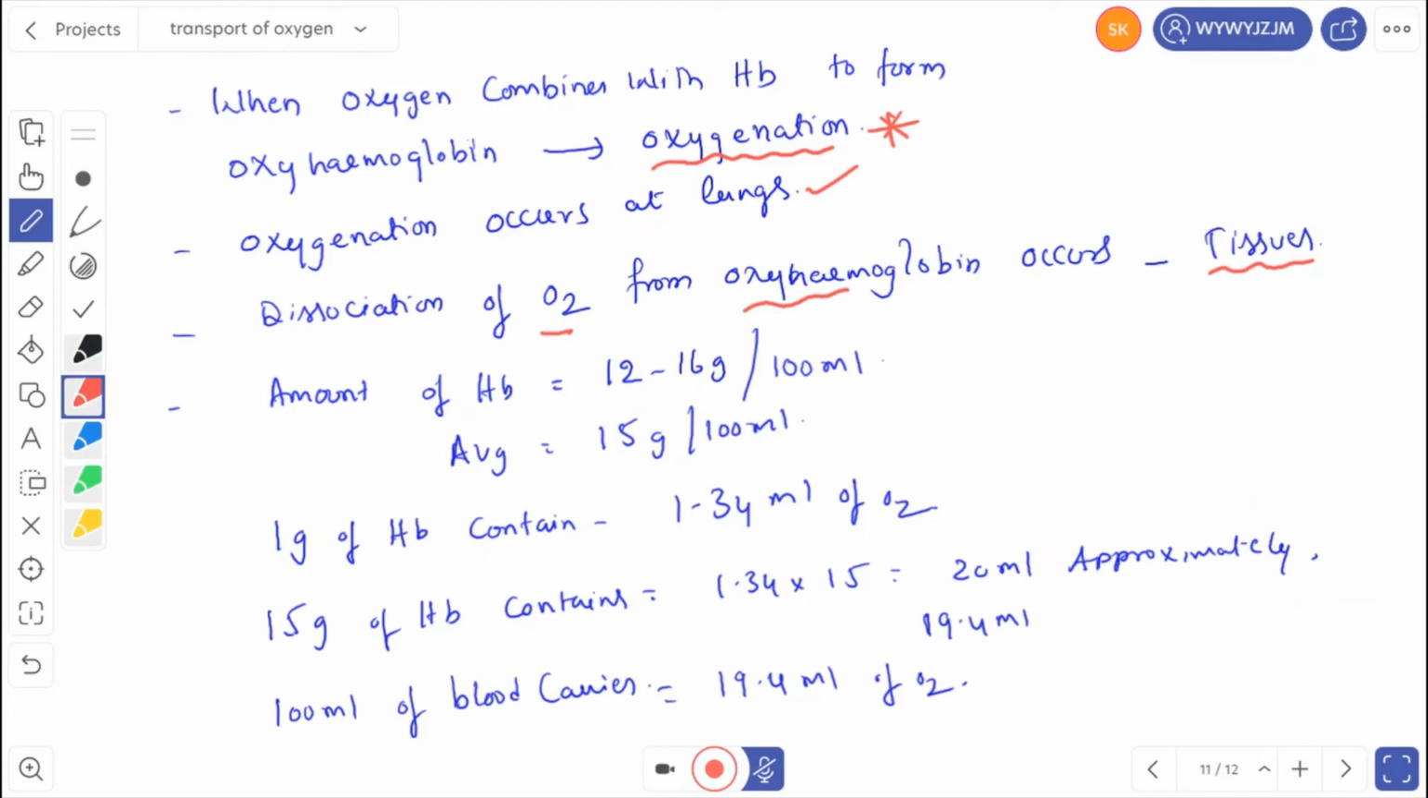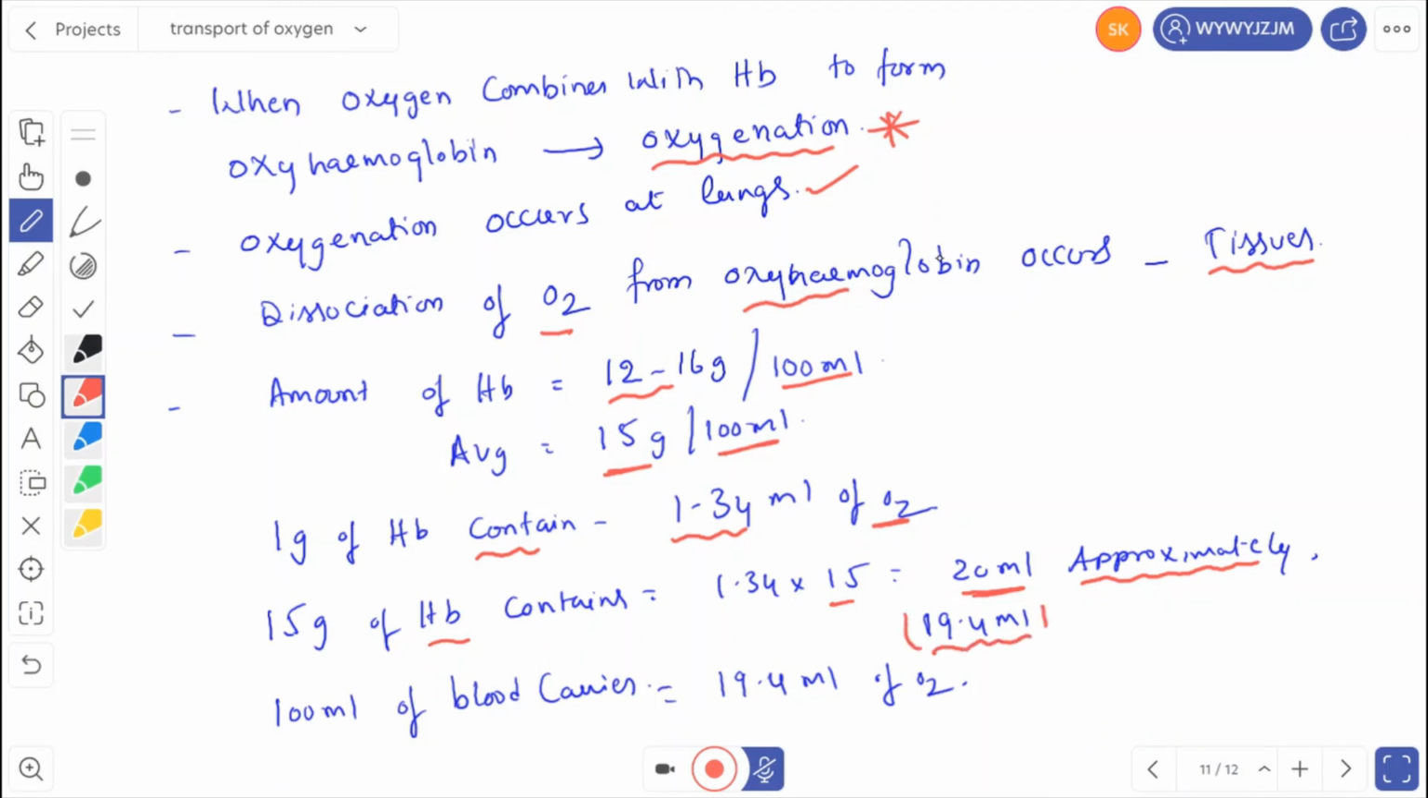Then how much hemoglobin is present in our body? The amount of hemoglobin is 12 to 16 grams per 100 ml. On average it is 15 grams per 100 ml of blood. Then 1 gram of hemoglobin contains 1.34 ml of oxygen. So 15 grams of hemoglobin contains how much oxygen? 1.34 into 15 equals approximately 20 ml, 20.1 like that. But the standard value they use is 19.4 ml.